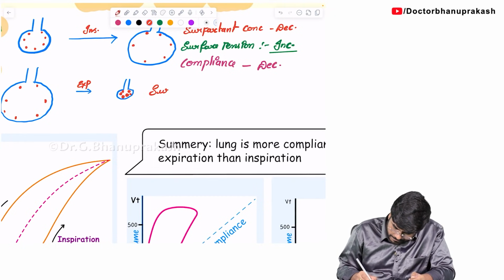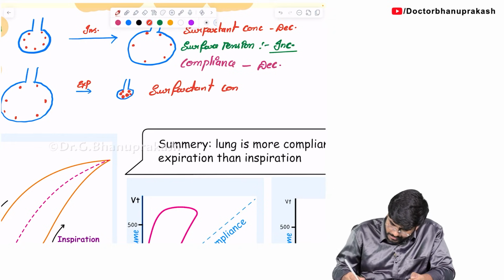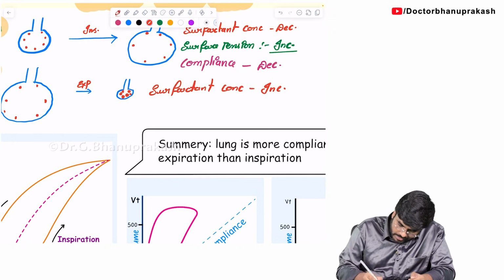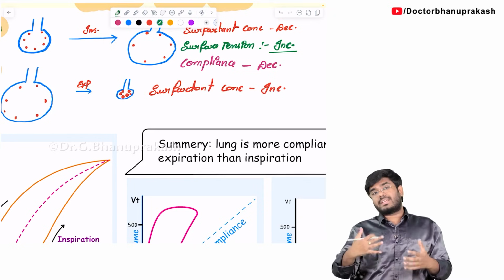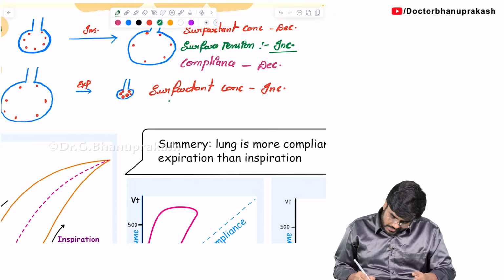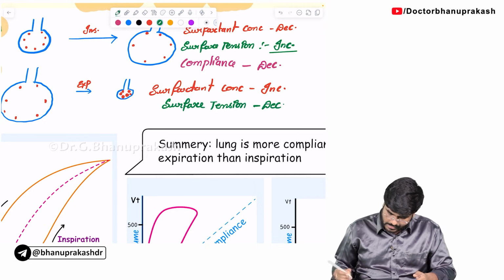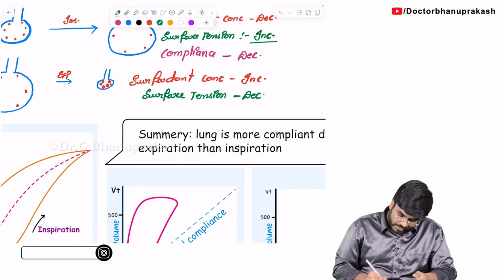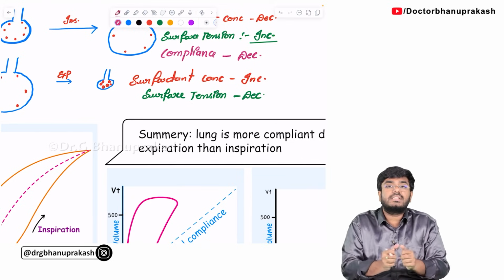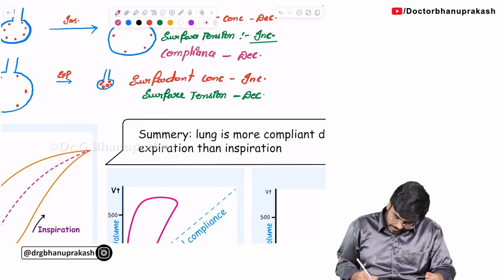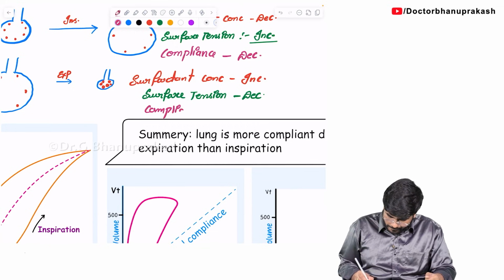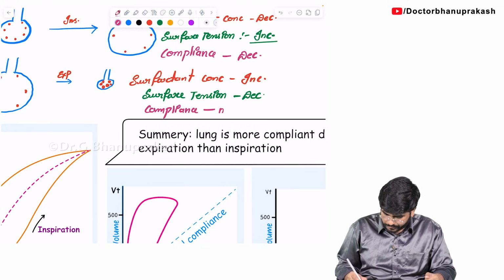So during expiration, the surfactant concentration will be increased. What happened to the surface tension now? Whenever there is more surfactant available, the surface tension forces decrease. Whenever surface tension decreases, what will happen to the compliance? Surface tension decreases, the collapsing force decreases, so compliance will be more. Compliance will increase.